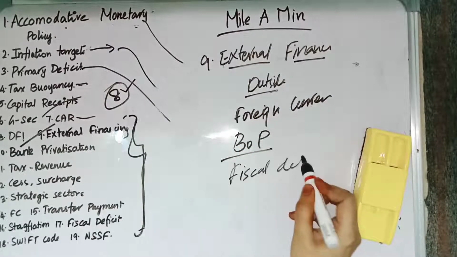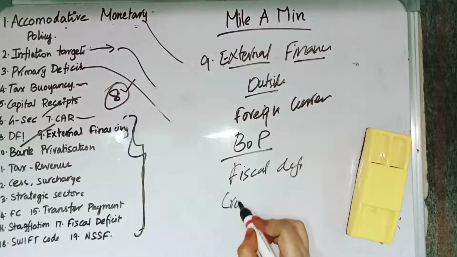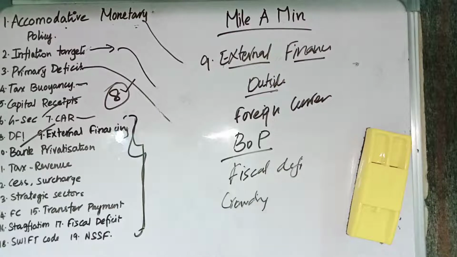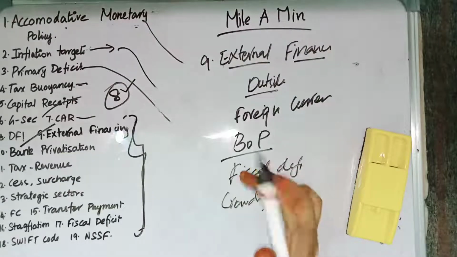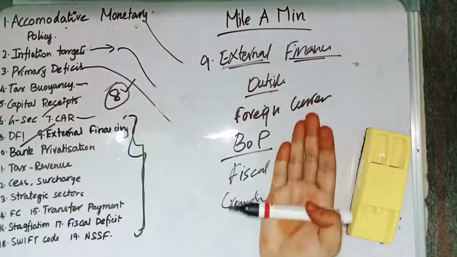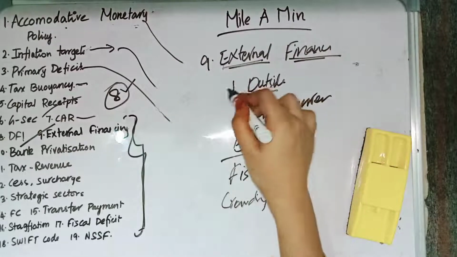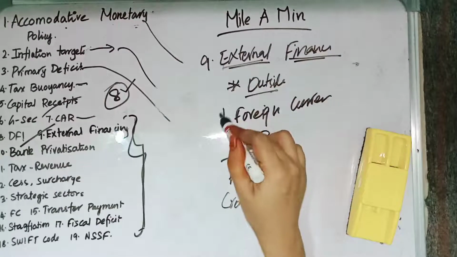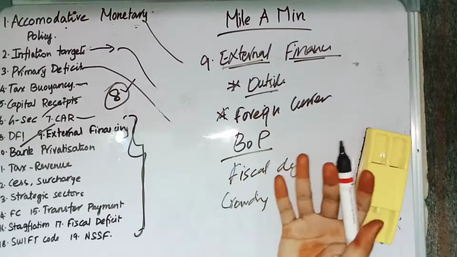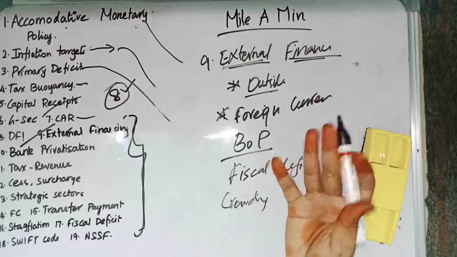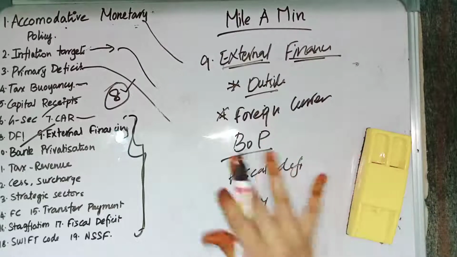And as the money is coming from outside, it avoids the crowding effect. So the crowding effect does not occur because money is coming from outside. These are the things which are related to external financing. So external financing is nothing but money coming from outside, which means it is going to bring foreign currency into the market.